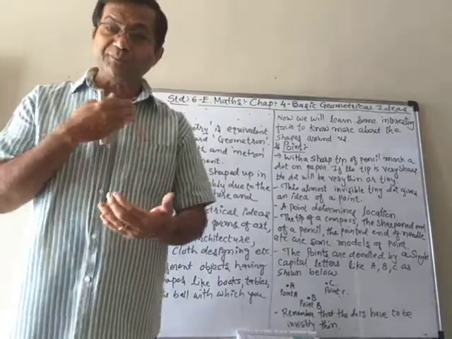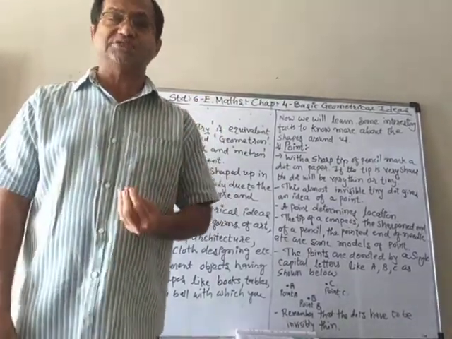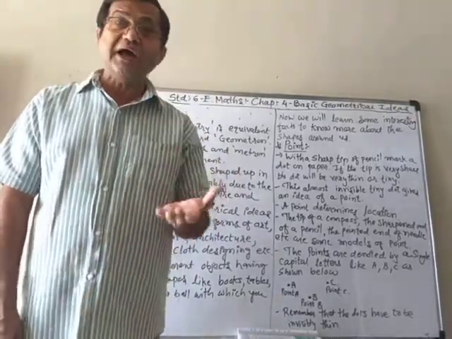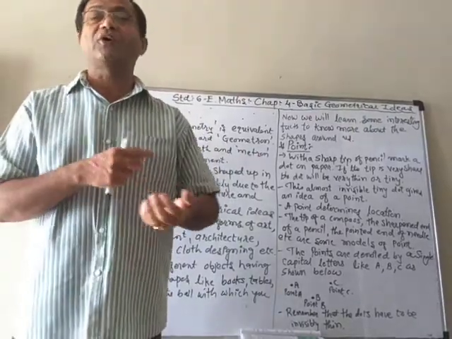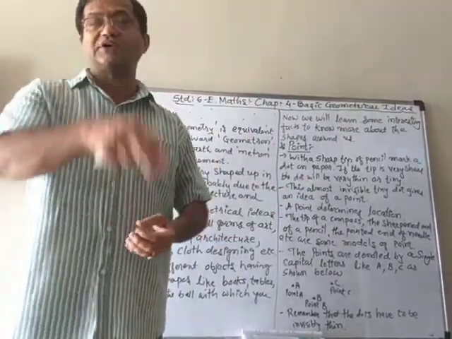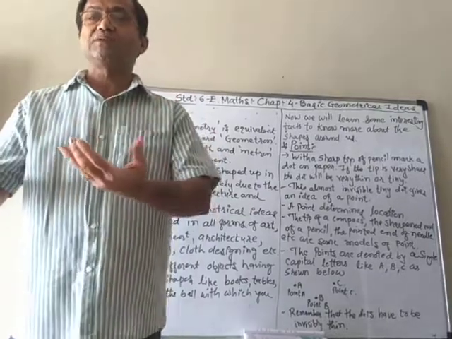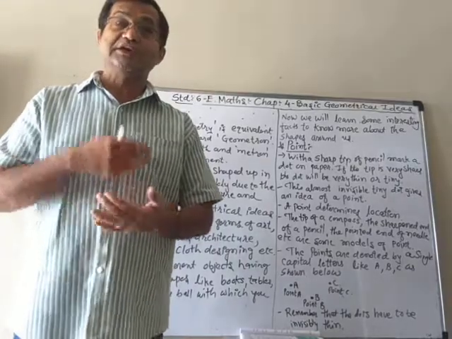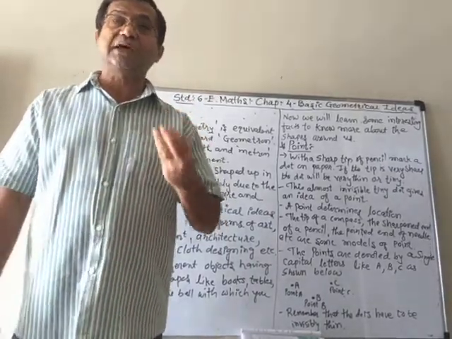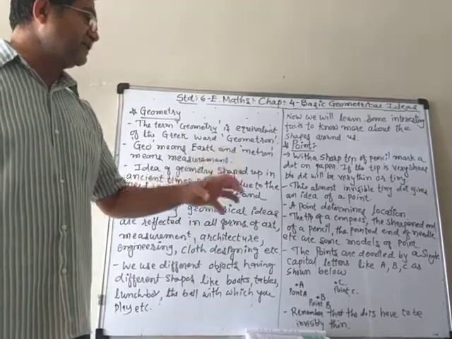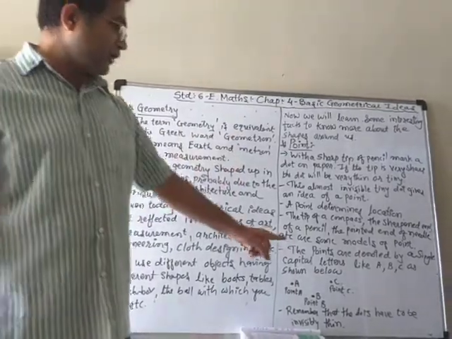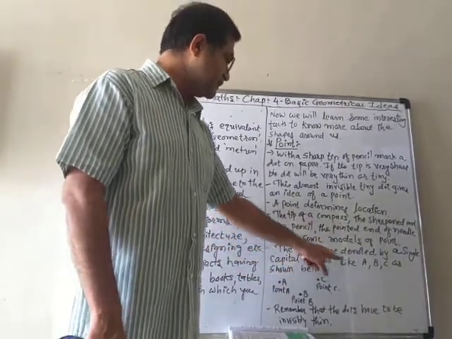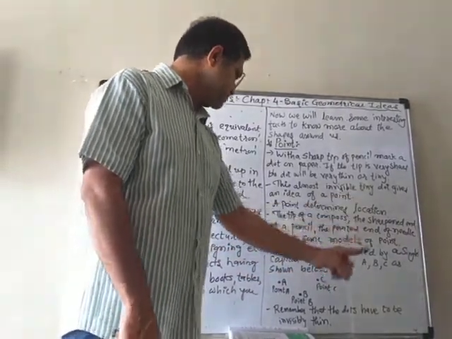So now, if we put different points on a piece of paper or anywhere, how can we distinguish the points? That this is that point, this is that point. Same as we give names to the boys and girls, here also we denote them by English capital letters. The points are denoted by a single capital letter like A, B, C, etc.